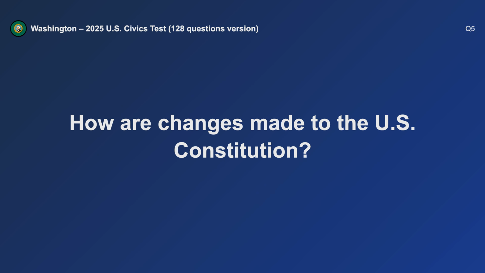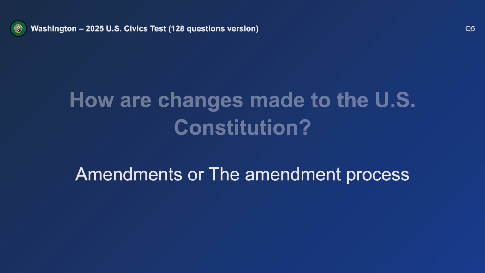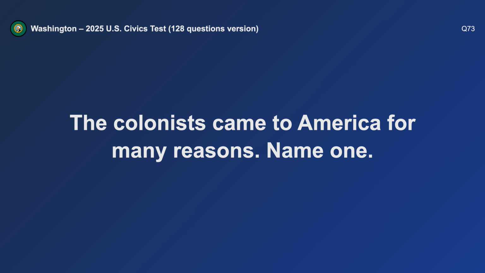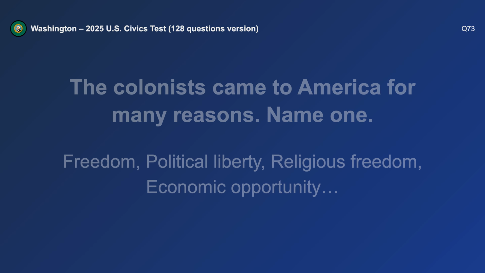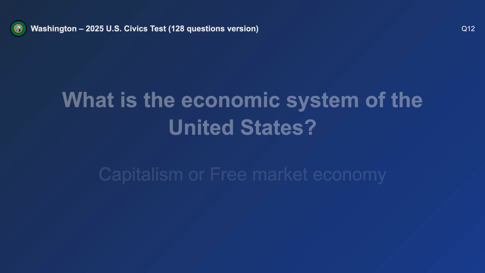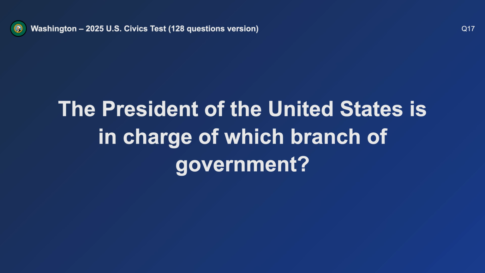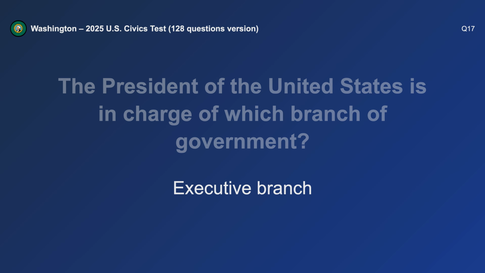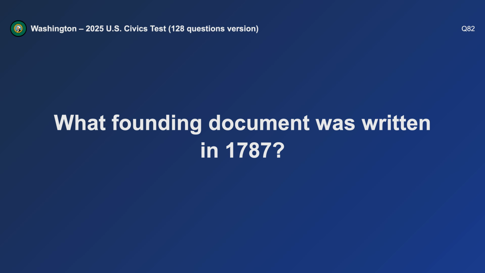How are changes made to the U.S. Constitution? Amendments. The colonists came to America for many reasons. Name 1. Freedom. What is the economic system of the United States? Capitalism. The President of the United States is in charge of which branch of government? Executive branch. What founding document was written in 1787?